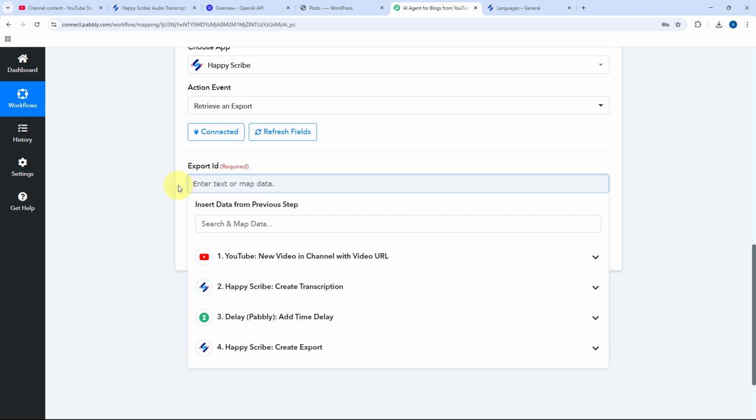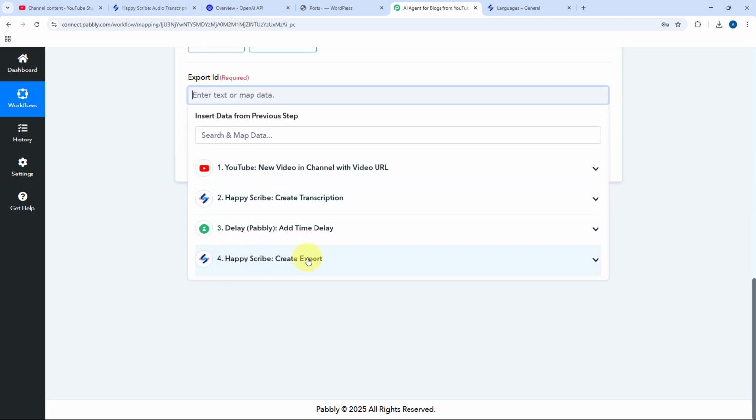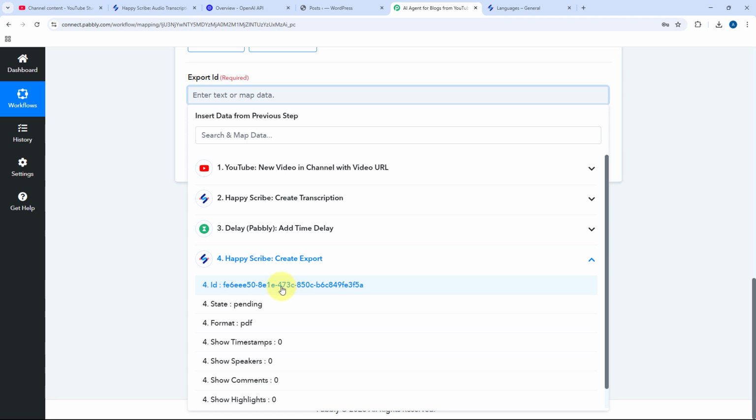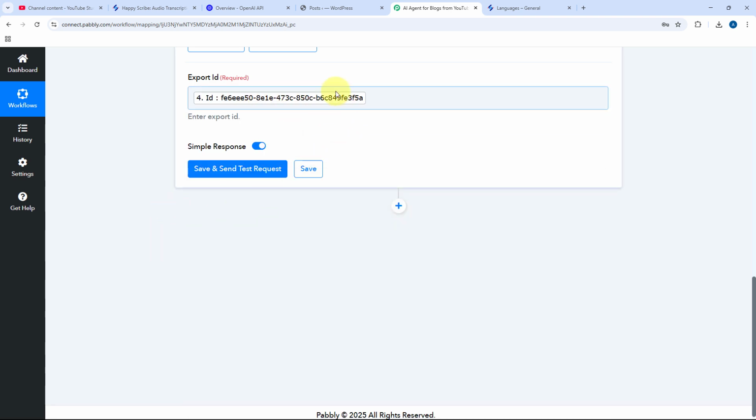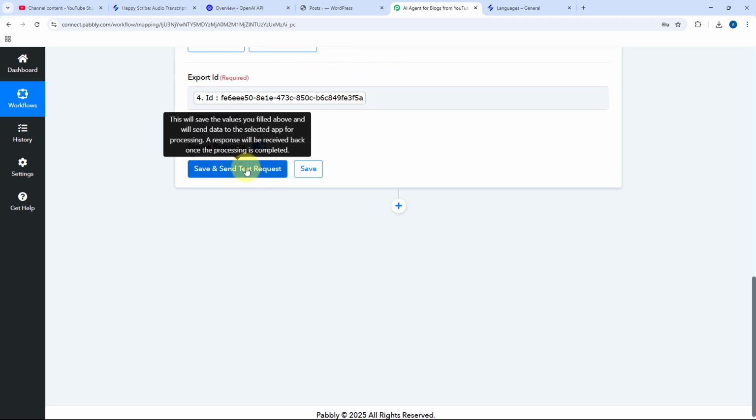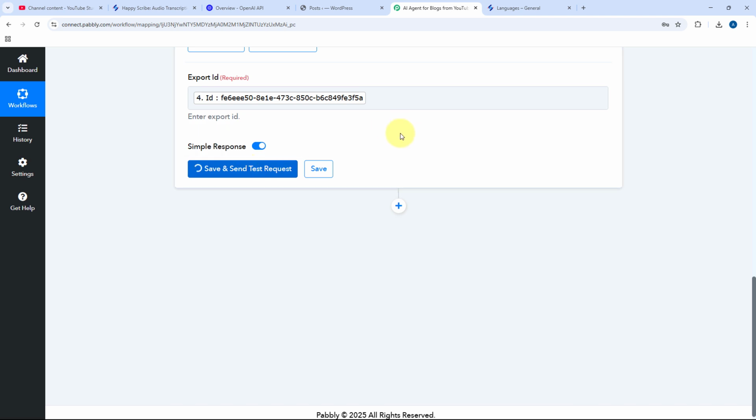Just click on this field of export ID, and here from the drop down from Happy Scribe responses, select this response of ID over here of the action step of create export, and it will be mapped. After mapping this export ID from the create export action step, just click on save and send test request.